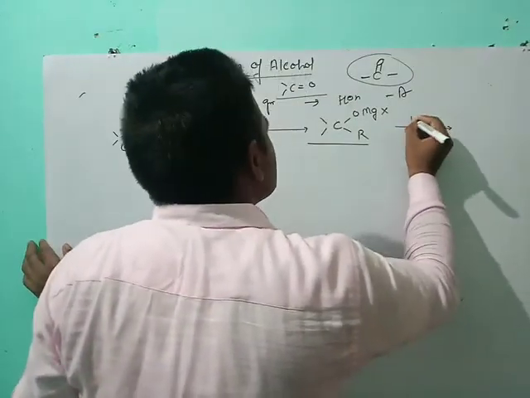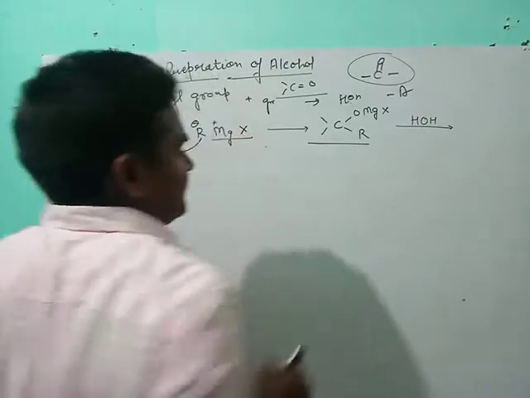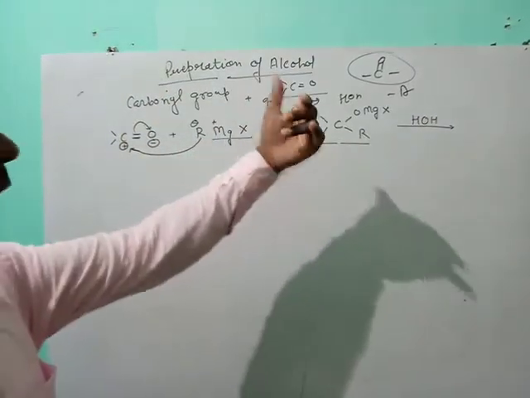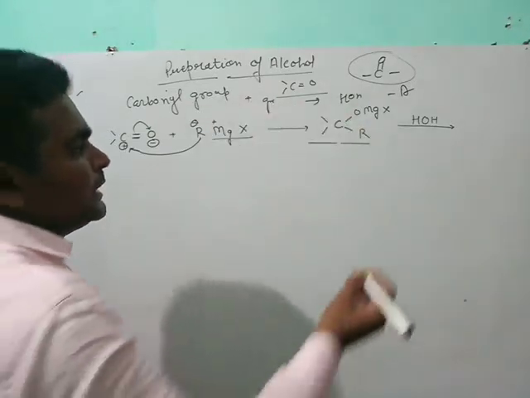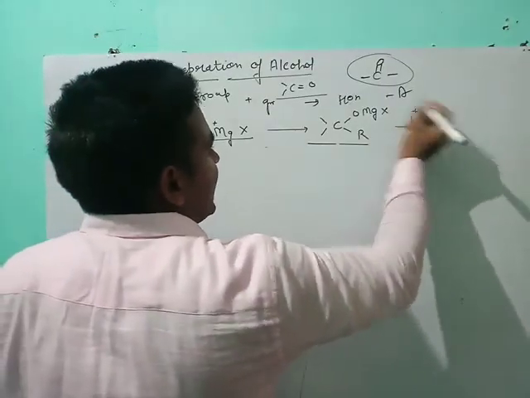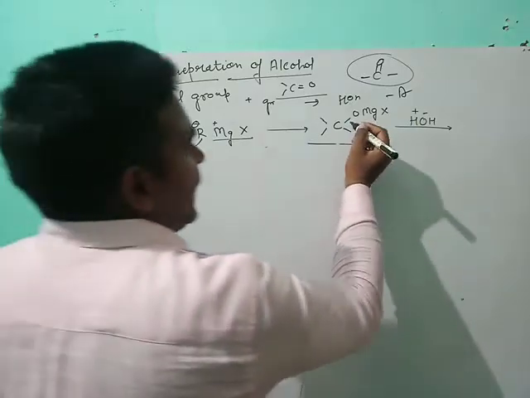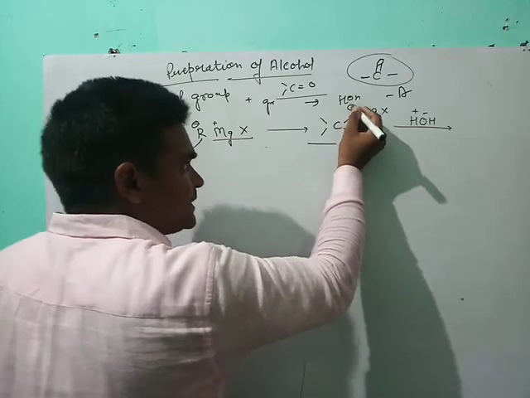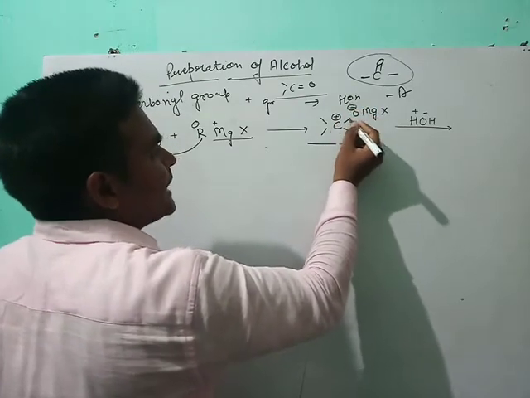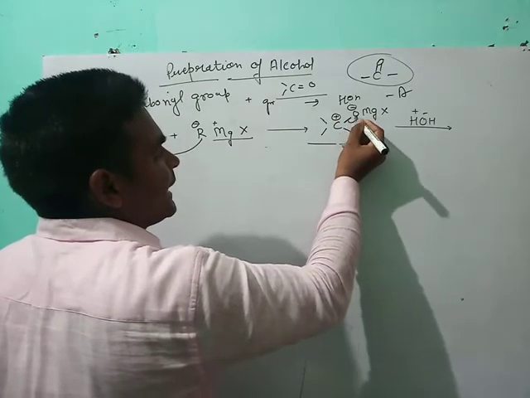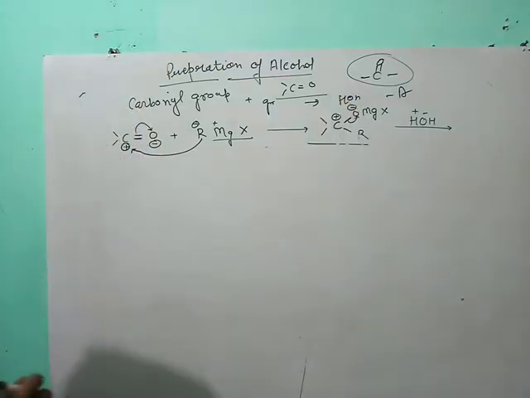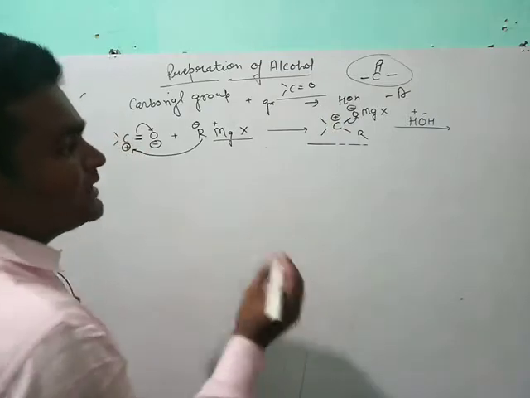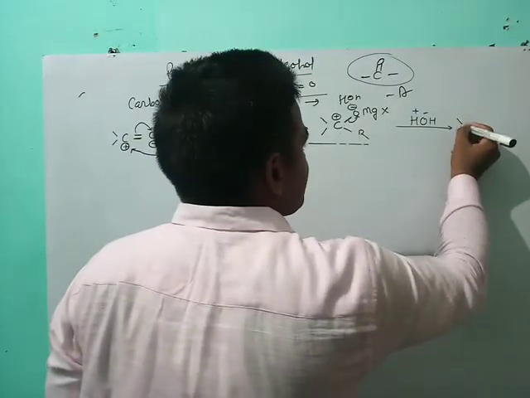And in the last step, we undergo hydrolysis, HOH, of this intermediate compound. We know this gives H plus and OH minus, and here oxygen forms a negative charge and carbon forms a positive charge, and this bond is broken as seen in the arrow. It gives